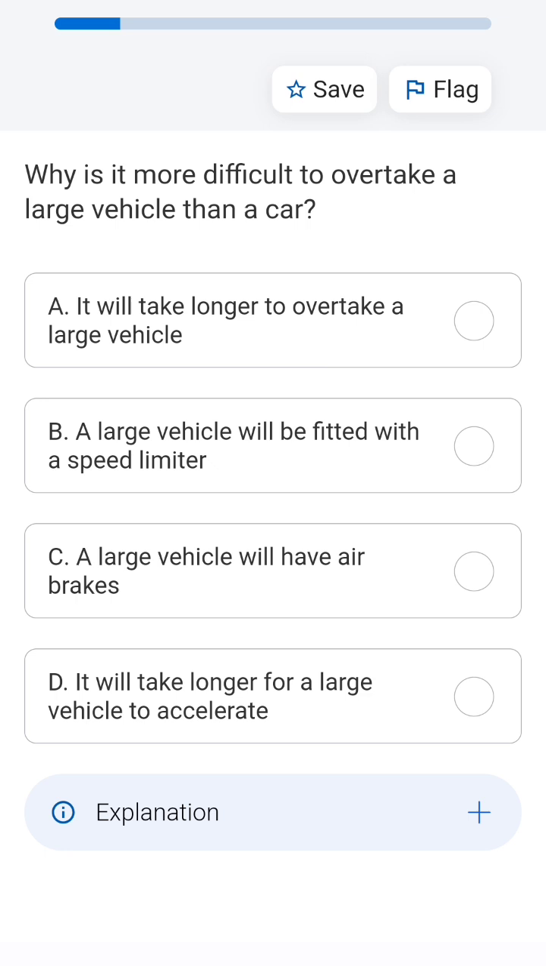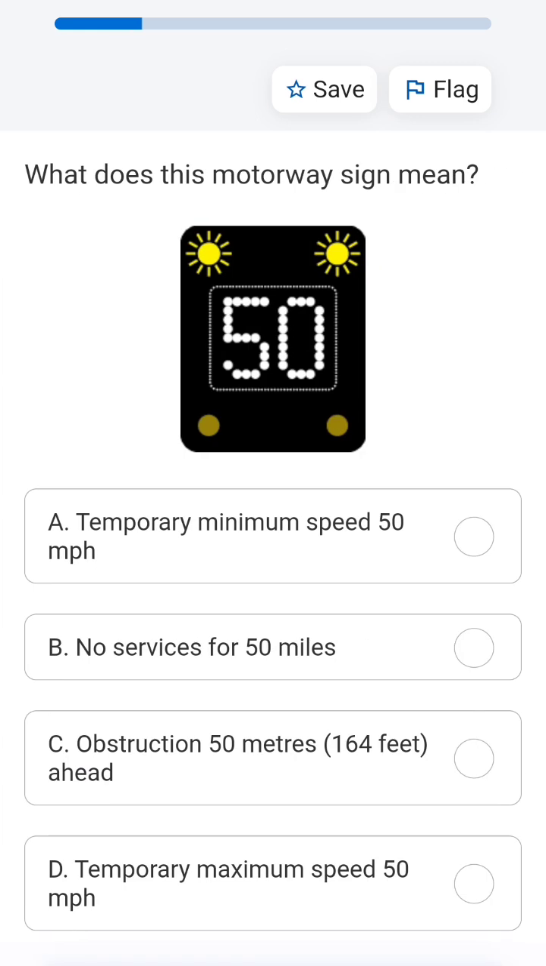So let's check the options. I think first is it will take longer to overtake a large vehicle. Second, a large vehicle will be fitted with a speed limiter. No. A large vehicle will have air brakes. No. It will take longer for a large vehicle to accelerate. Not at all. So first is the correct one.